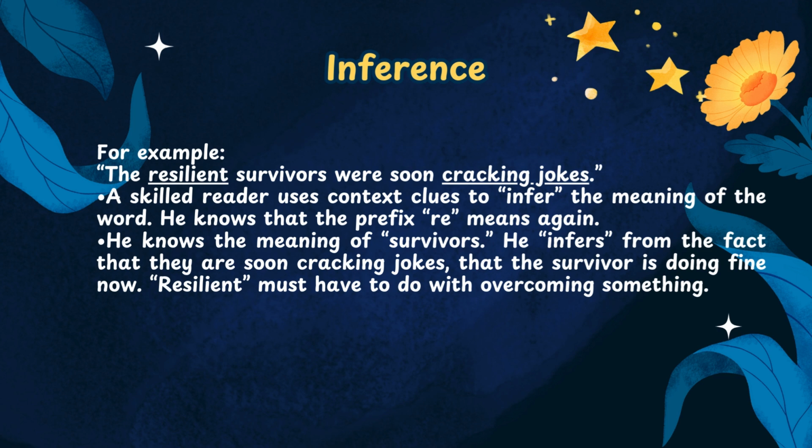For example, the resilient survivors were soon cracking jokes. A skilled reader uses context clues to infer the meaning of the word. He knows that the prefix re means again. Second, he knows the meaning of survivors. He infers from the fact that they are soon cracking jokes that the survivor is doing fine now. Resilient must have to do with overcoming something.